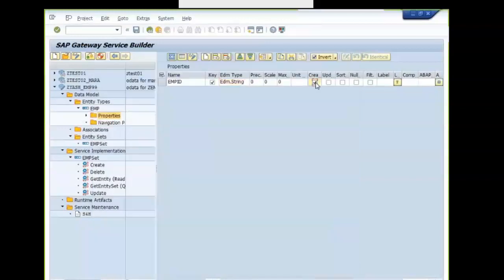Creatable, yes, you can create a primary key. It's a new record. Updatable? Can you update a primary key? No, not updatable. Primary key can be sortable. Can it be nullable? No. Can you filter on the primary key? Yes, filterable.